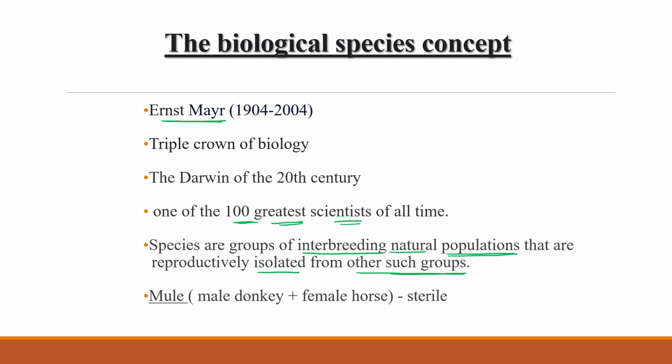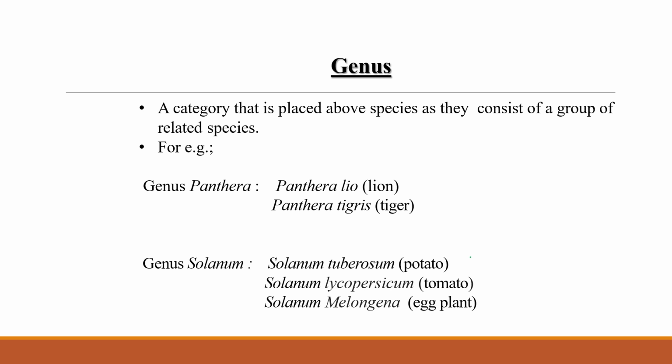This is known as the biological concept of species, given by Ernst Mayr. As you can see over here, the mule is one example. This mule is the progeny of a male donkey and a female horse, and the mule has characters of both donkey and horse, but this mule is not fertile, they are sterile in nature. So this is all about the biological concept of species.